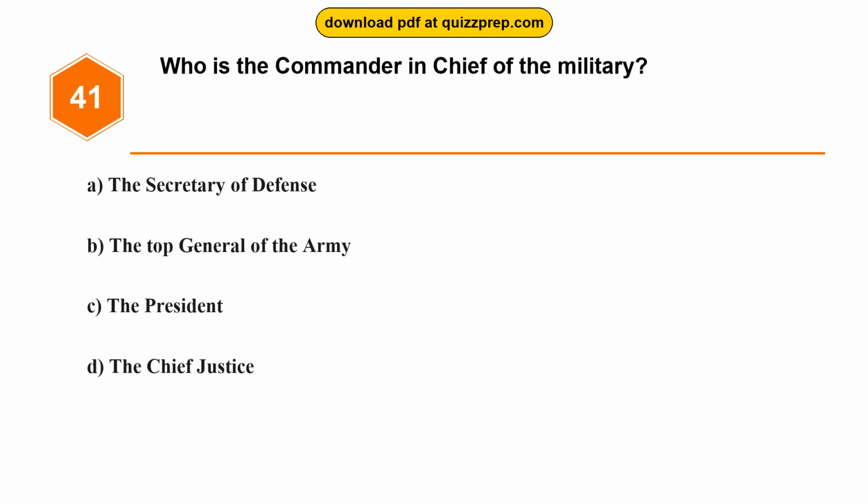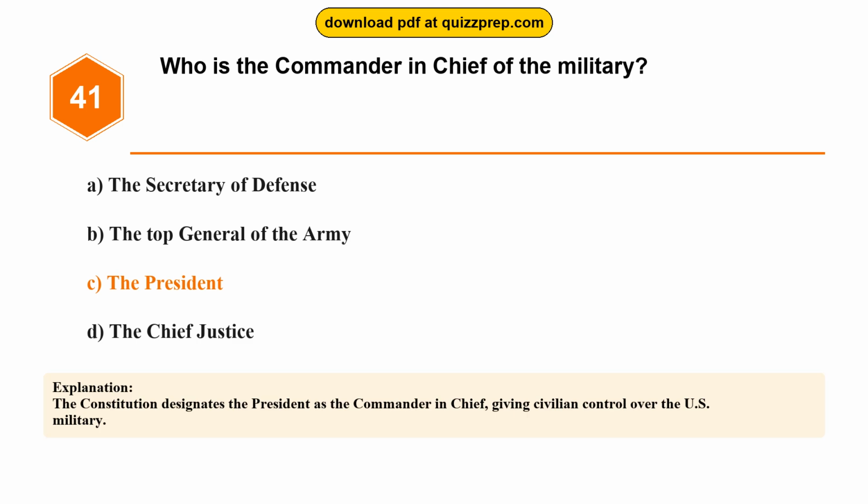Question 41. Who is the Commander-in-Chief of the military? Option A, the Secretary of Defense. Option B, the Top General of the Army. Option C, the President. Option D, the Chief Justice. The correct answer is option C, the President. The Constitution designates the President as the Commander-in-Chief, giving civilian control over the U.S. military.